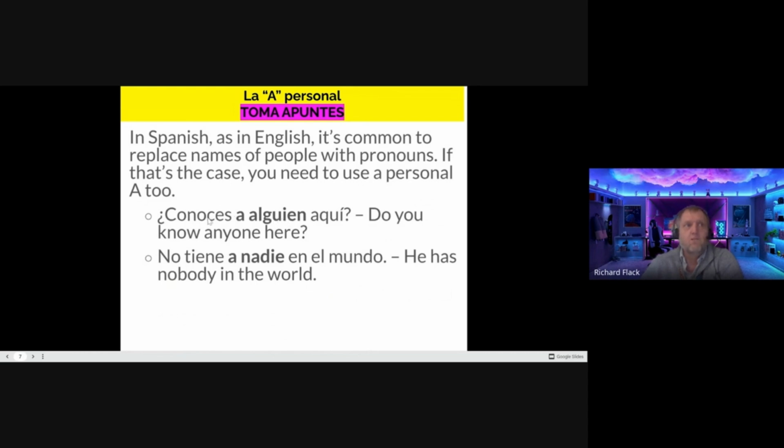We're not saying ¿conoces a Barbara? No. Do you know someone? That's a pronoun, but that pronoun is still representing a person. We have to put that personal a. No tiene a nadie en el mundo. He has nobody in the world. So nadie is still the idea of a person, nobody. So we have to put the personal a.